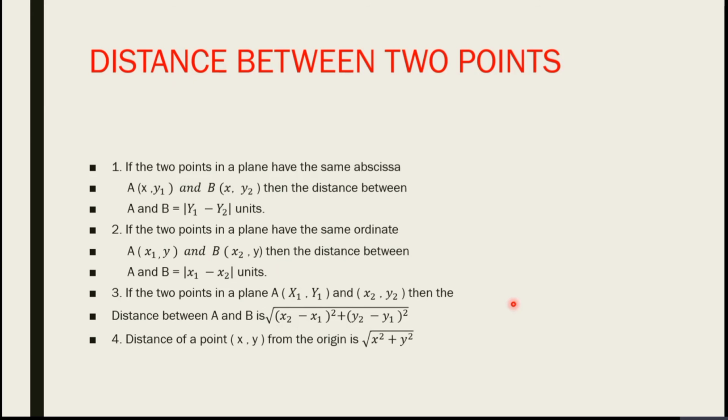Next, third formula: if A (x1, y1) and B (x2, y2) are points in a plane, then the distance between A and B is root of (x2 minus x1) whole square plus (y2 minus y1) whole square. Last formula: the distance of a point (x, y) from the origin is root of x square plus y square. These are the formulae of distance between 2 points.